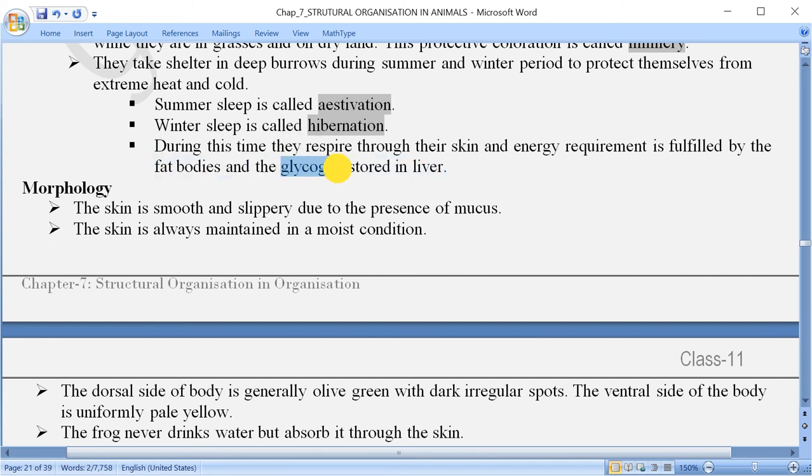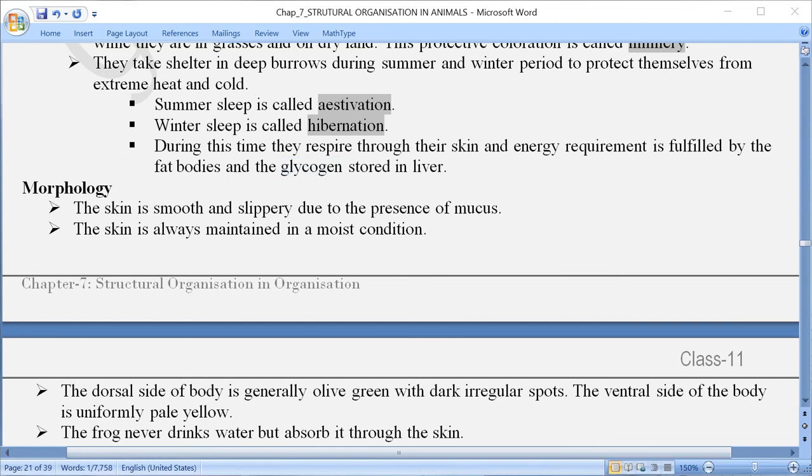You know glucose is stored in the animal body in the form of glycogen. So when they are active during the rainy season, their body has stored fats and glycogen. During the time of their estivation or hibernation, these fat bodies and glycogen get used up, okay, so that they can fulfill their energy requirement.